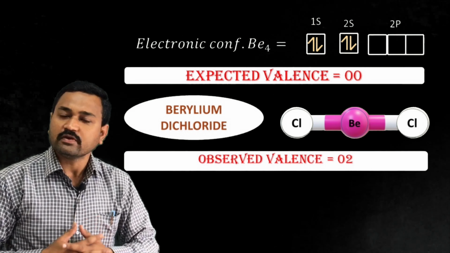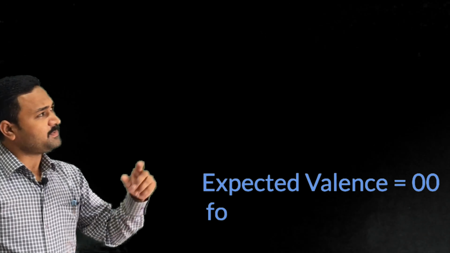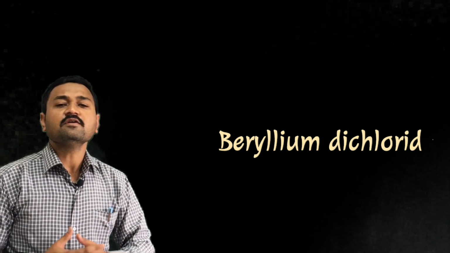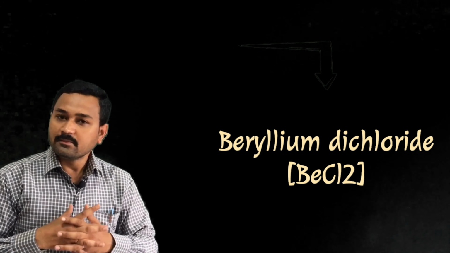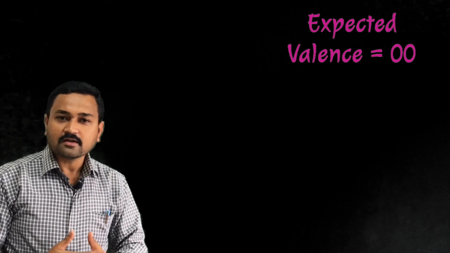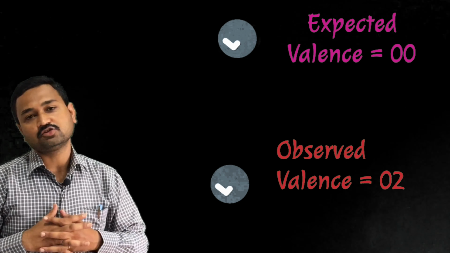After observing the electronic configuration of beryllium, the expected valency should be 0, but beryllium forms the beryllium dichloride compound, meaning beryllium shows divalency, or it is known as a divalent element. So here the expected valency is 0, but the observed valency is actually 2.